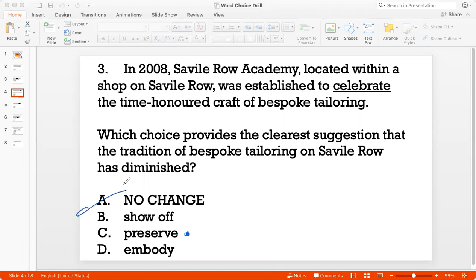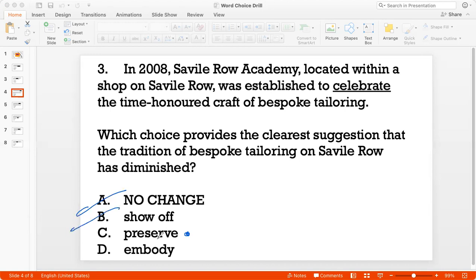So A is not the answer. Show off is, again, one, show off is sort of an informal word, and I would not be comfortable using a term like that in an ACT or SAT passage, where I'm looking for formal expressions. And also, show off does not convey the sense of preserving or extending the life of something.